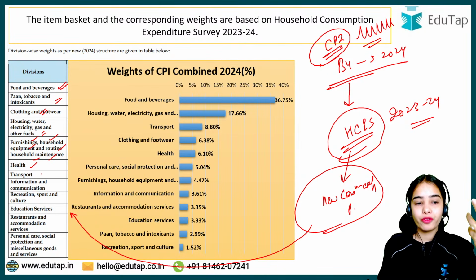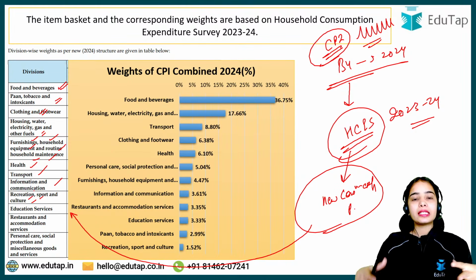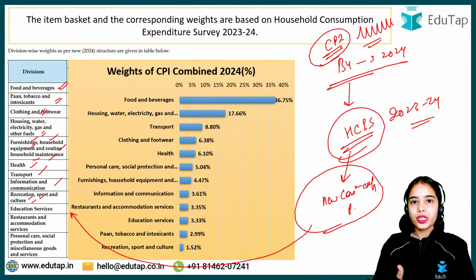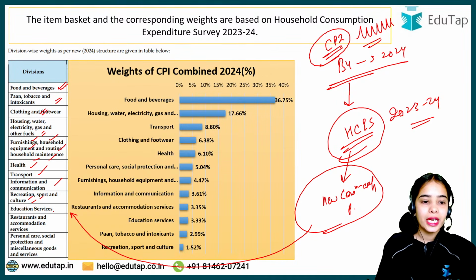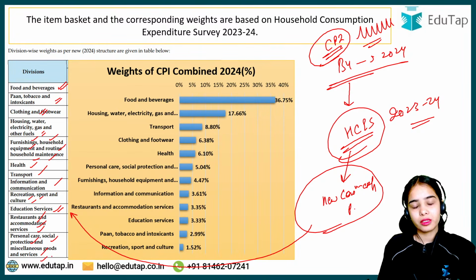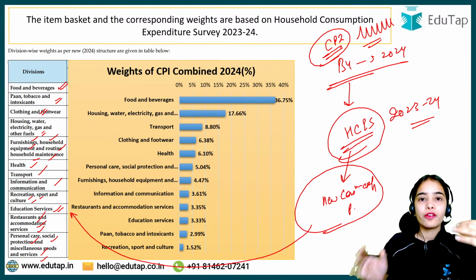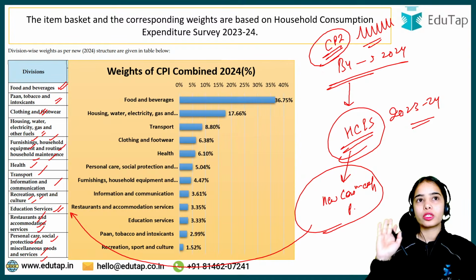Health also, you are paying for your health, transportation, information and communication. You are also paying for recreation, sport and culture. Now nowadays there is more expenditure that is happening on your gym equipments and such, on your recreational activities, sport activity, culture and such. Education services, you are also paying for restaurants and accommodation services, personal care, again gym equipments and such, social protection and miscellaneous goods and services, like the babysitter fees you are paying, or nanny, for the OTT subscriptions you are paying, for the online subscriptions you are paying, for the online services you are paying.